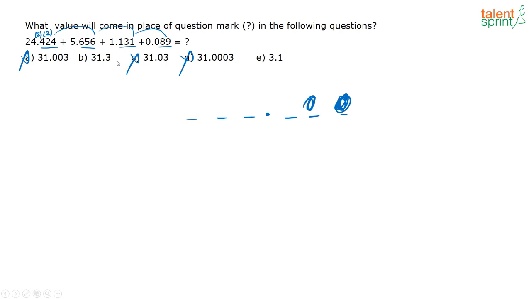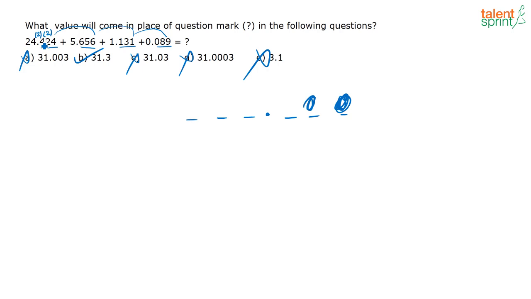You are actually left with 2 options. Now if you look at the question, what are we actually trying to do? We are trying to add 24, 5, 1 and 0. Definitely the answer is going to be somewhere near 30. This answer is definitely wrong. 3.1 cannot be the answer. So 31.3 definitely has to be your answer. You can stop at that point by eliminating the options. Let us try it out. In case you are not able to do that, if you do the next step, you will get the answer. You can actually avoid the next step because of this.